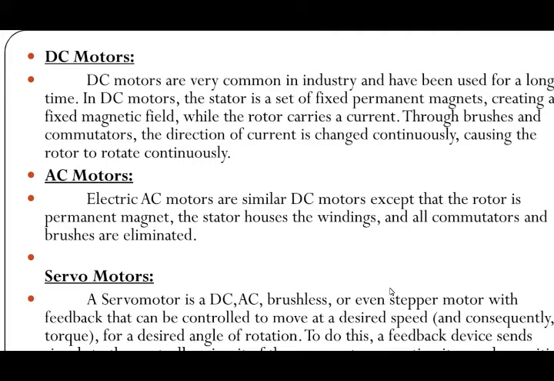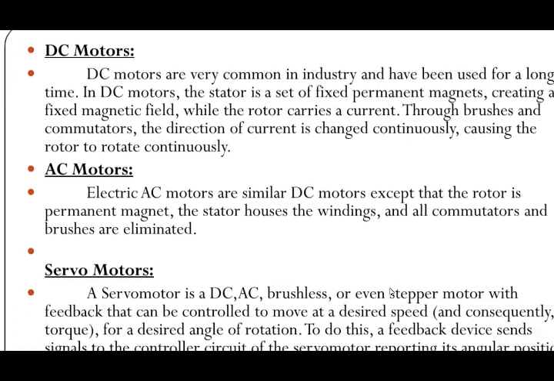Next we discuss AC motors. Electric AC motors are similar to DC motors, except that the rotor is a permanent magnet. The stator houses the windings, and the commutators and brushes are eliminated. Next, servo motors.